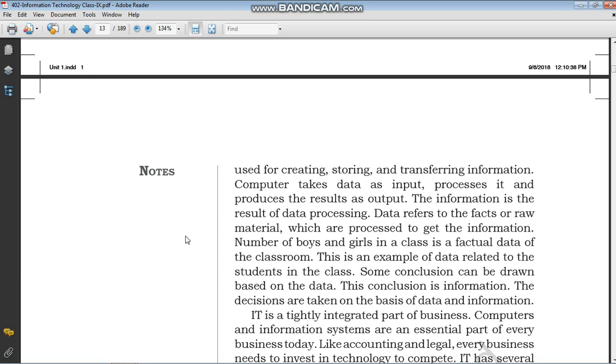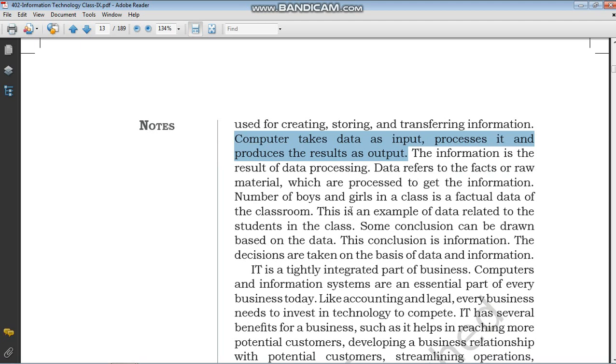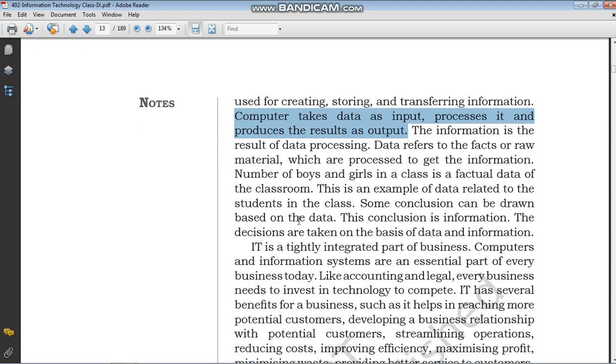So the computer takes data as input, processes it, and produces a result as output. This is the main definition of computer. The computer takes the input, processes it, and gives the desired output. The information is the result of data processing. The data refers to the fact or raw material which is processed to get the information. Numbers of boys and girls, so boys and girls in a class is factual data of the classroom.